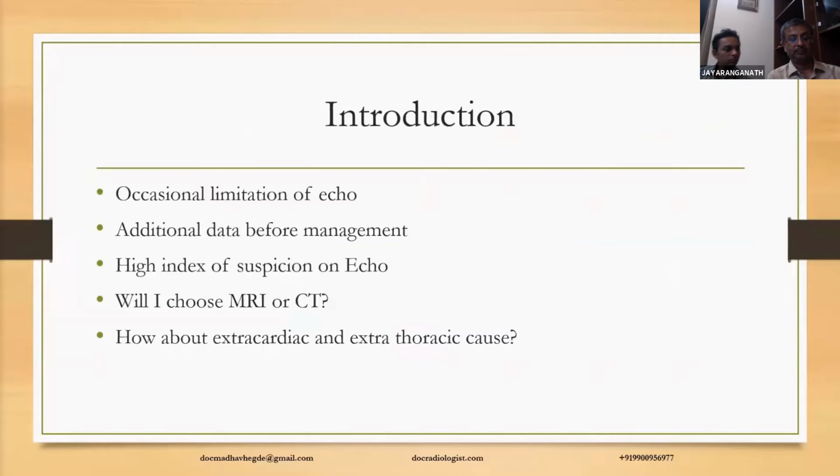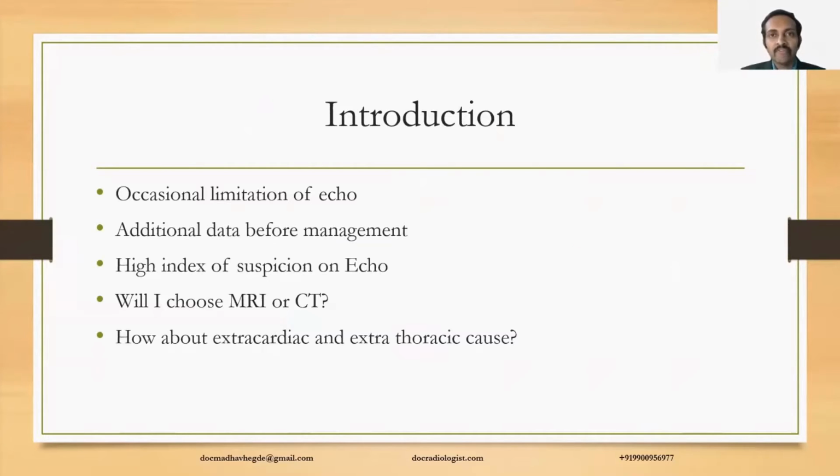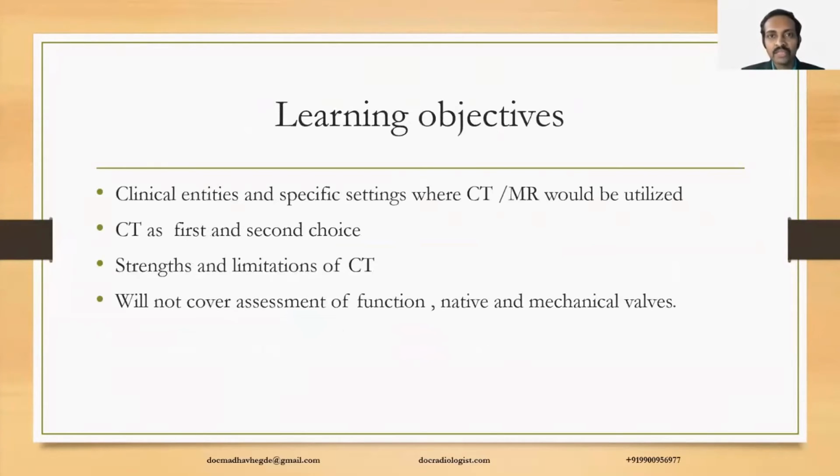All of us understand the limitations of echo in terms of habitus or the complex morphology of chambers in congenital heart disease. We have two regular questions in practice. Will I choose CT or will I choose MR? Are there any extracardiac or extrathoracic causes? We will try to answer these questions in the next few minutes.